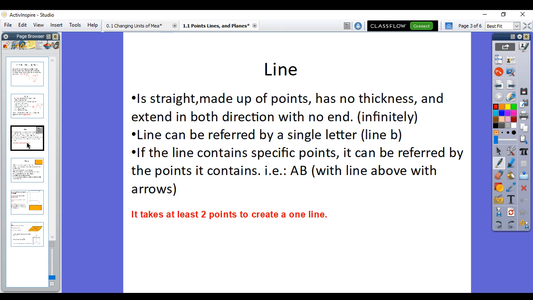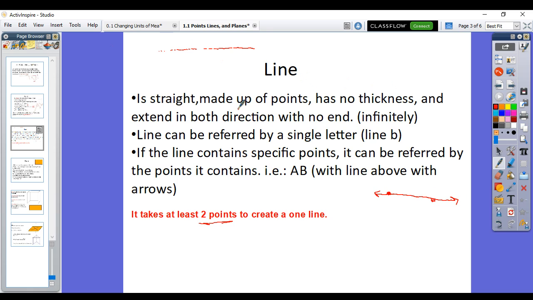Now, a line is made up of a bunch of points. So if you put enough points together in a row, it makes a line. So you need at least, like it says right here, you need at least 2 points to create a line. So if I have 1 point, there's no line. But I have 2 points and I connect them. Oops, a horrible line. Let's fix that. I have 2 points. Then I created a line that goes through those 2 points right there. You put a little arrow at the end.